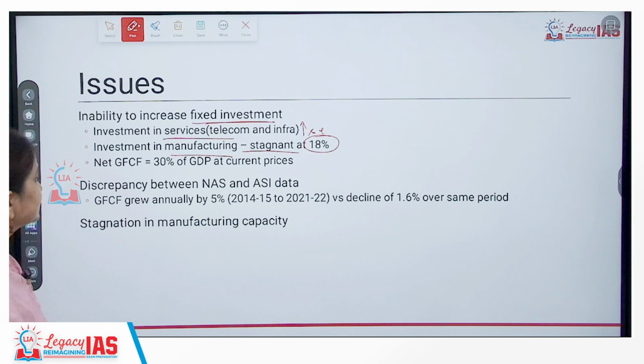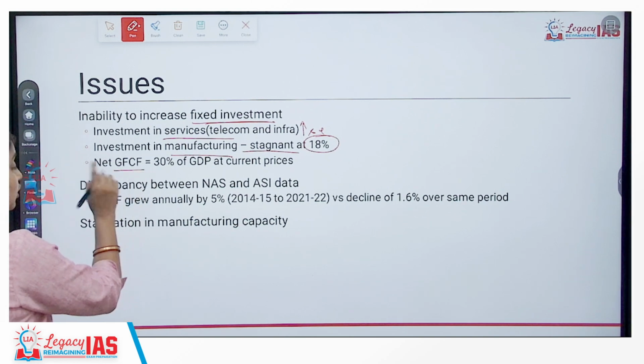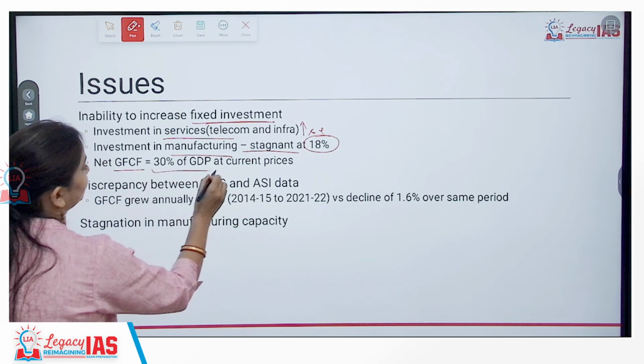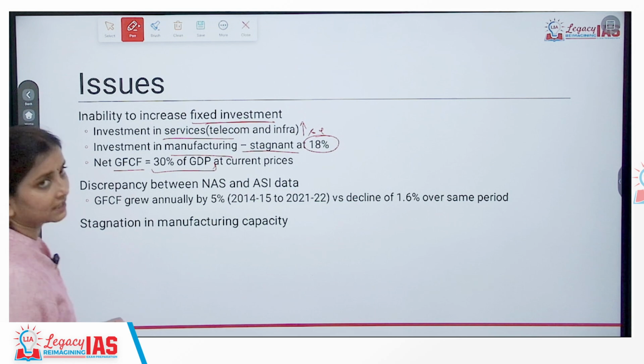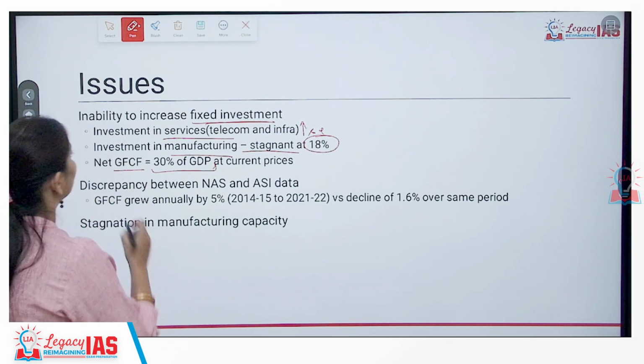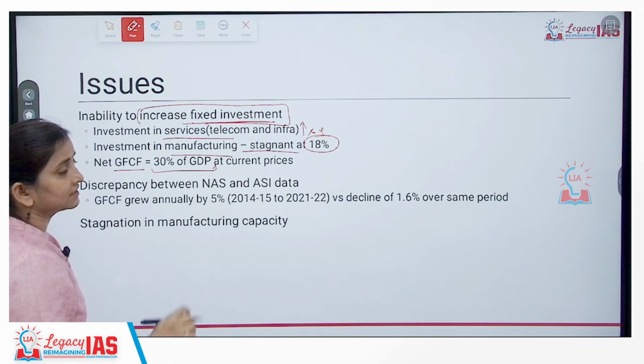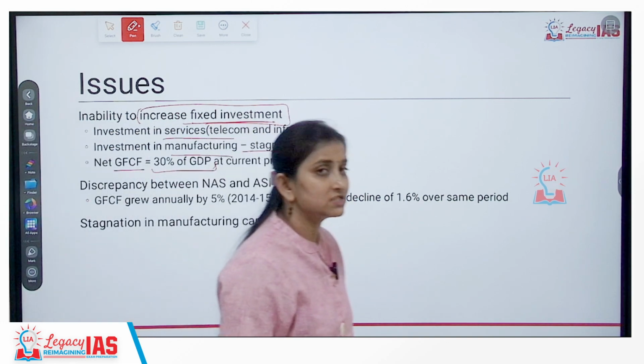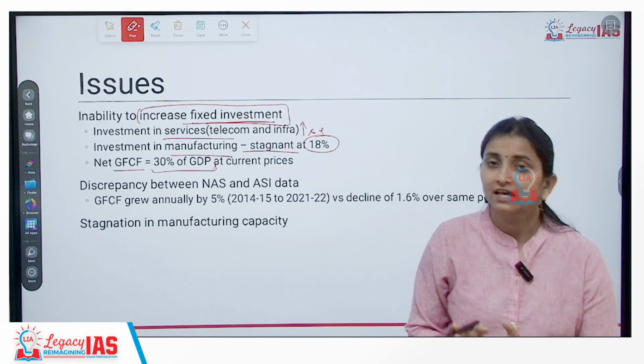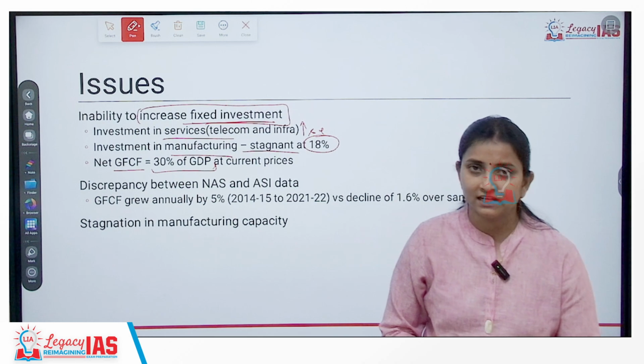Okay. Plus the net gross fixed capital formation has been landing at 30% of GDP at current prices. Okay. So this is also one of the reasons. So that means this is all an indicator that we are not able to increase investment in manufacturing sector, which has remained more or less stagnant at 18%.